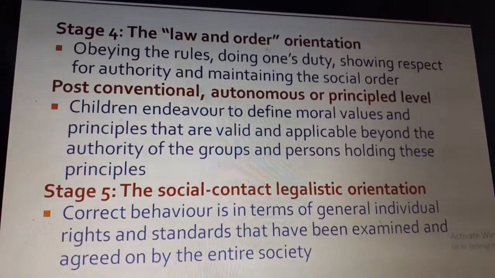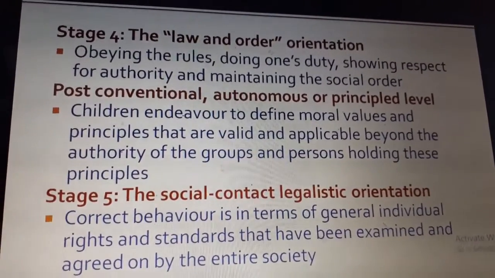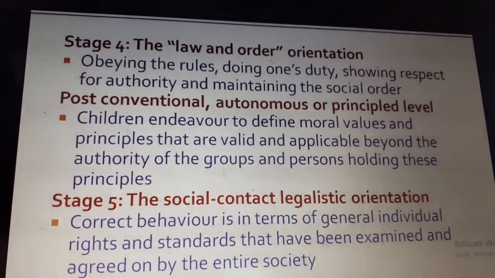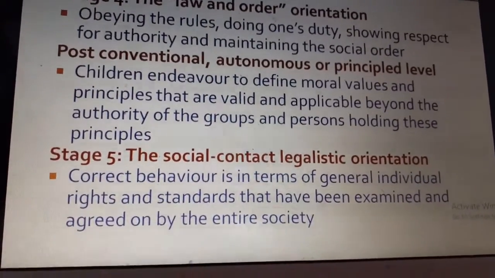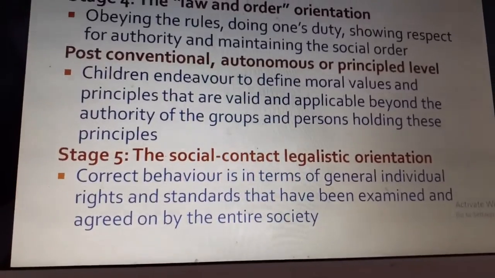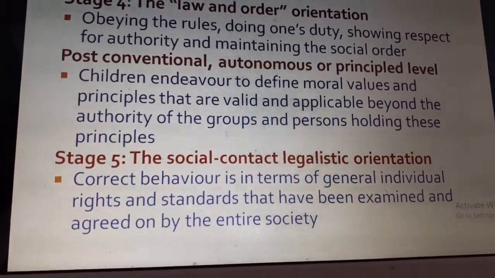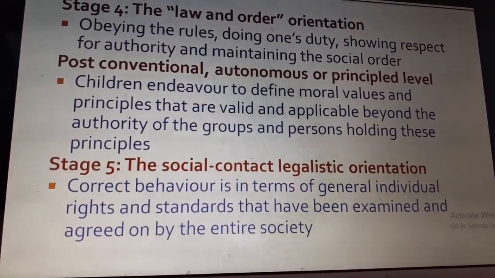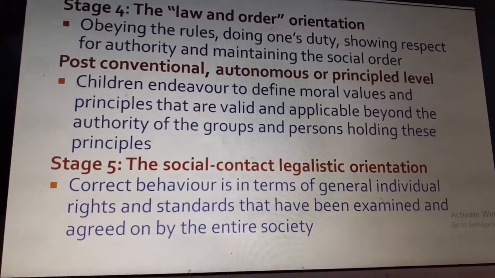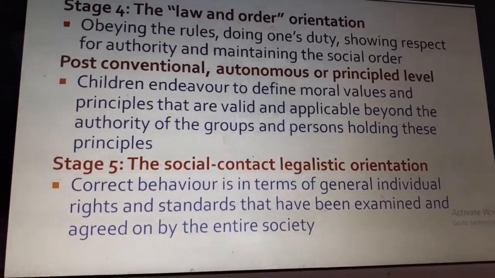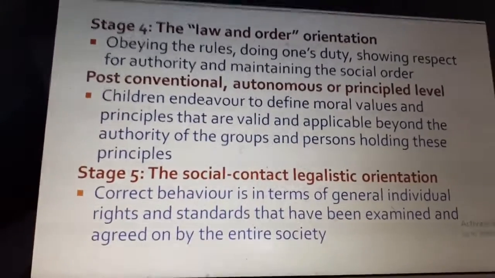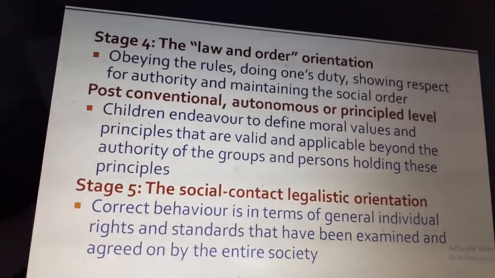The post-conventional autonomous or principled level is during the adolescent age, where children try to define moral values and principles that are laid down. For example, honesty. They know that they need to be honest, sincere, polite, kind. All that they try to learn. They should not violate rules, and they feel that they have to be according to the right standards of the society.